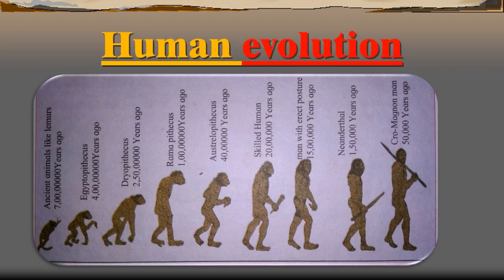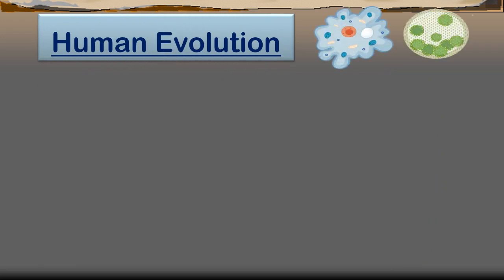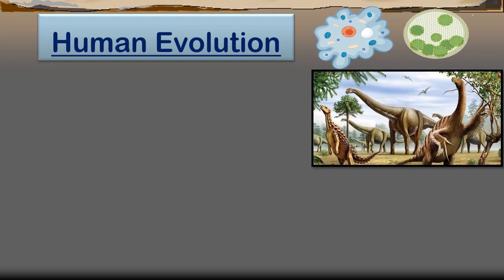Alright, now our next topic is human evolution. Students, the biodiversity that is known today is said to have formed from various simple unicellular organisms due to evolution. We have seen in our previous video that multicellular organisms were formed from unicellular organisms. That means unicellular is the basic type of organism on the earth. The origin of human evolution can be shown as per the picture that I will show later in this slide.